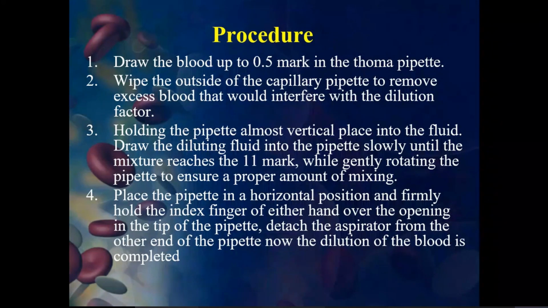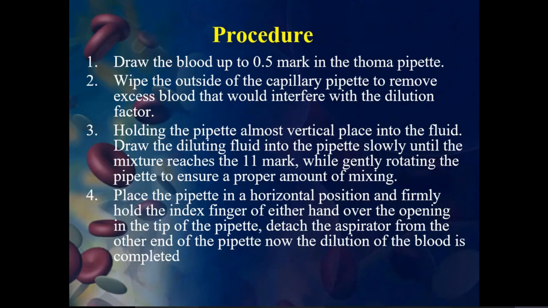And also the platelets can be observed, right? So that's what we can see. Then place the pipette in a horizontal position. When we are taking the WBC diluting fluid, we keep the thermopipette upright, in a vertical position. Once we draw up to the 11 mark, you have to keep it in a horizontal position.